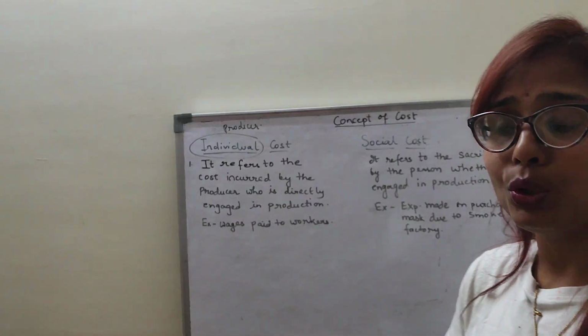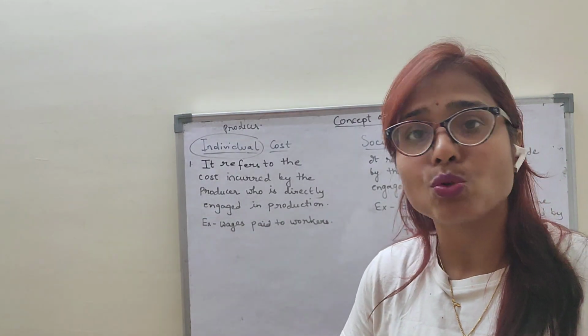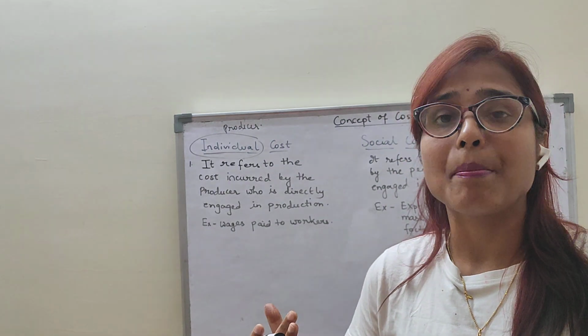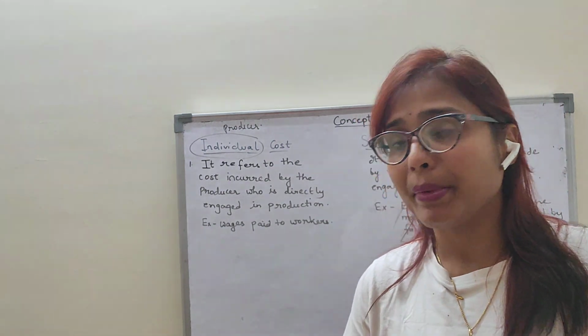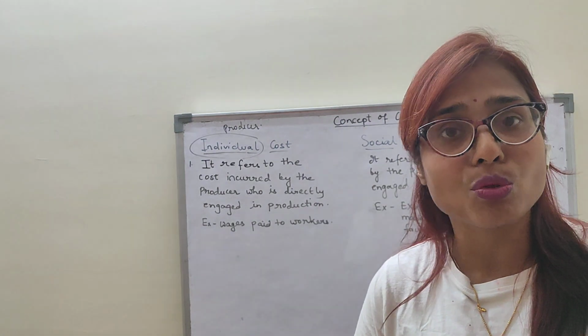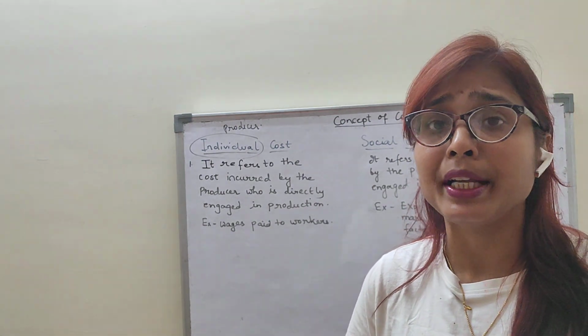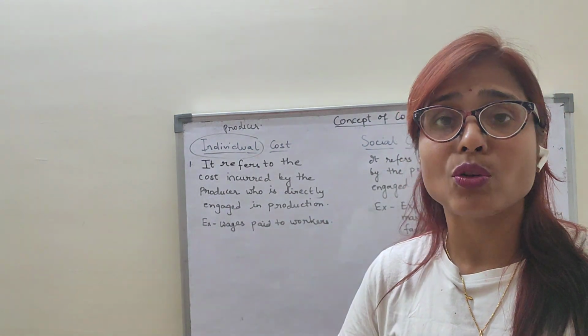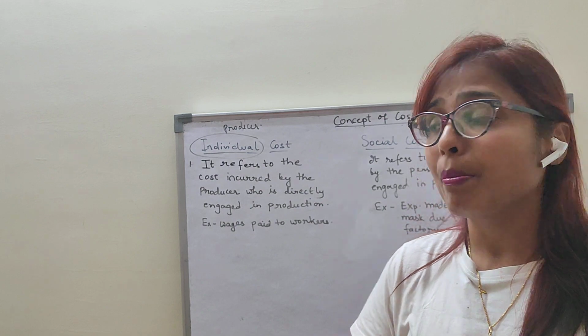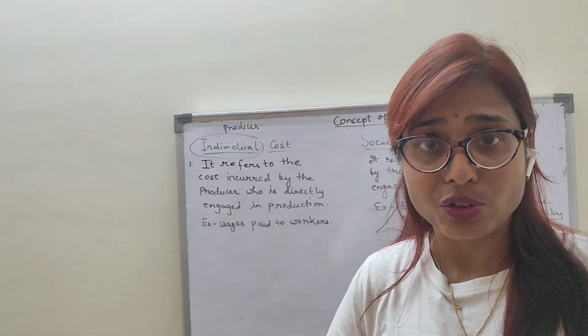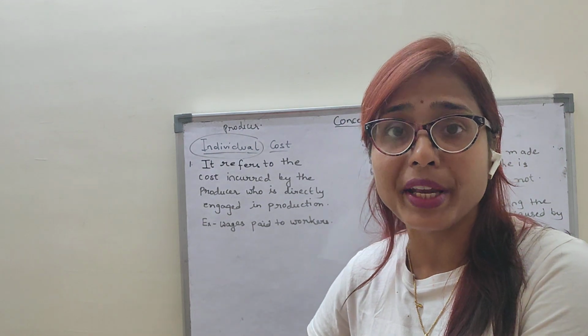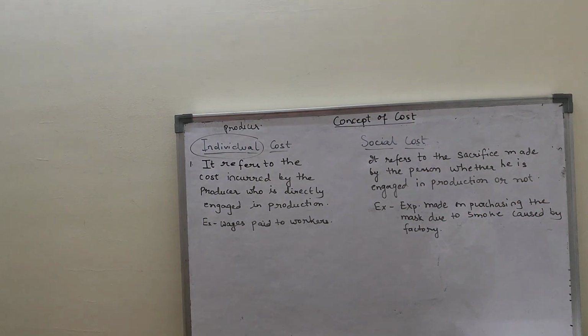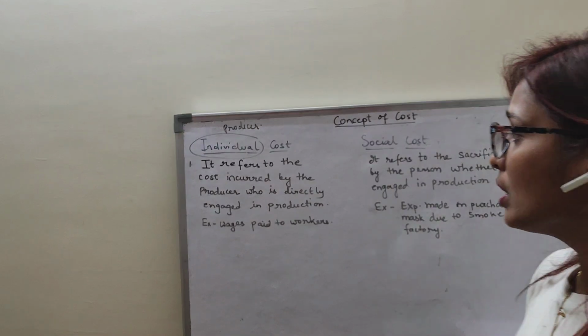When a producer is producing a commodity, he has to incur expenditure. For example, he has to make payments for the raw materials, pay wages to the labor, and pay rent for the building. So these are all the individual costs. It is the cost which a producer bears for doing the production, because he is directly engaged in it. Only the producer has to incur the expenditure. Okay, so this is the individual cost.